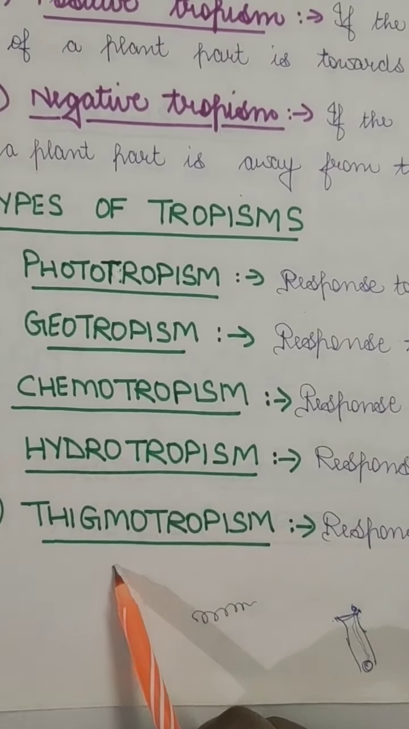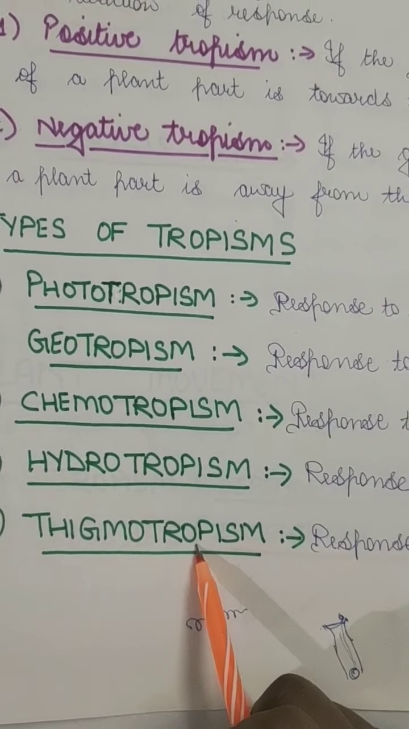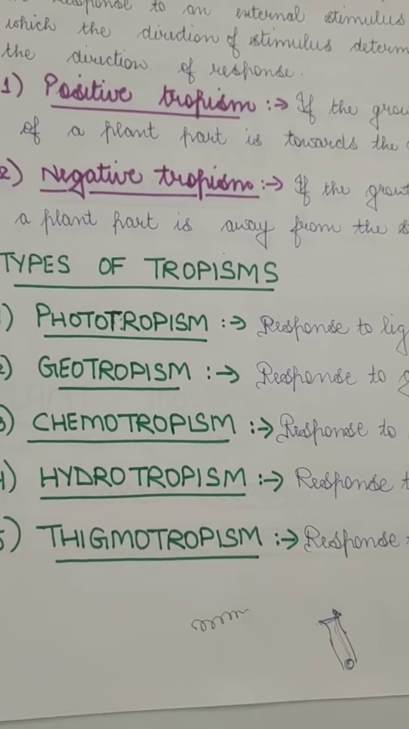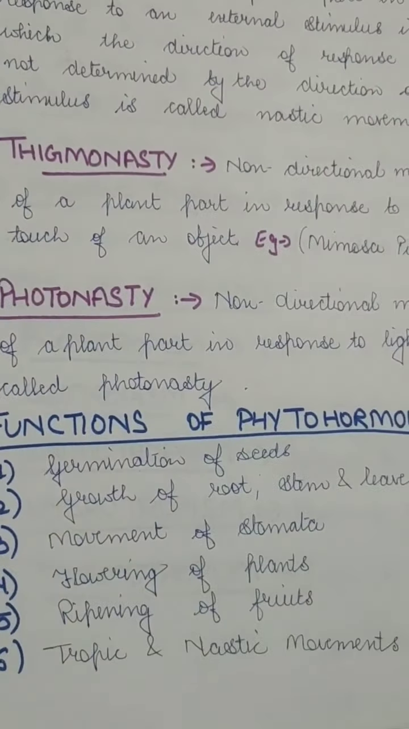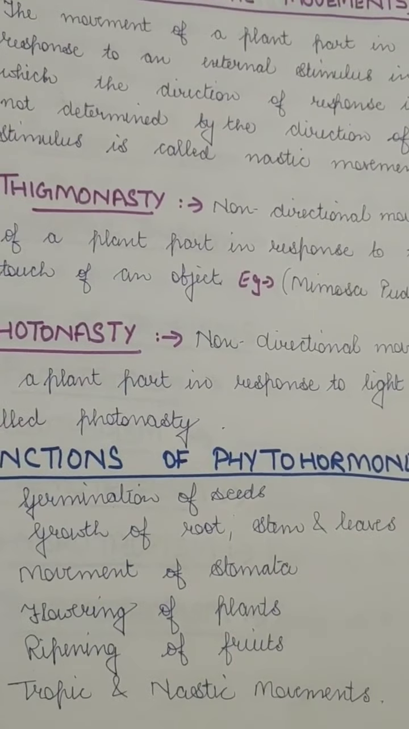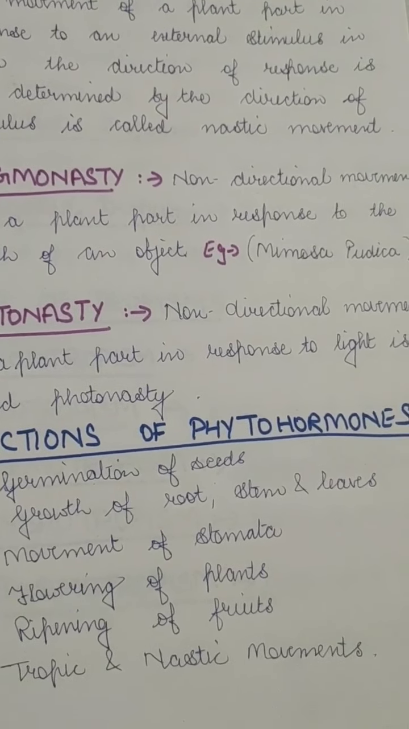Okay, so thigmotropism means touch. Now because it is tropism, it will show a direction, but thigmonasty does not show any direction. So thigmo means touch and nasty means non-directional touch. This is very common, and we have seen it in the touch-me-not plant.